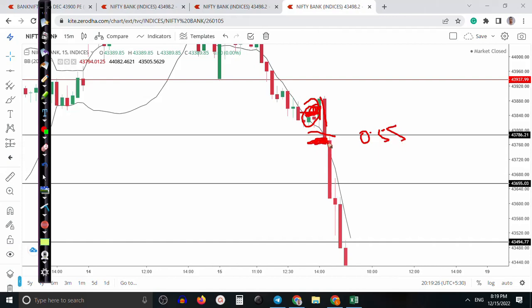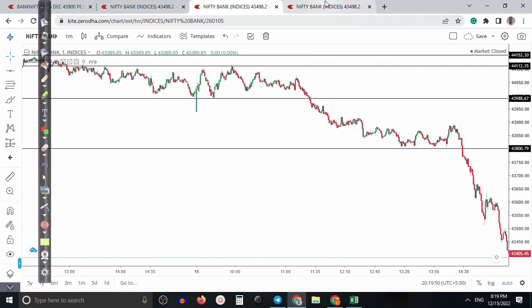So again I use the pullback trading strategy. Price closes somewhere there and pulls back a little bit, again price drops drastically, and again I entered and I booked my profit somewhere here. So after that, the price continued toward the downside, but I'm not interested to take any position. So I took only 2 positions somewhere here. So let me show you exactly where I entered.